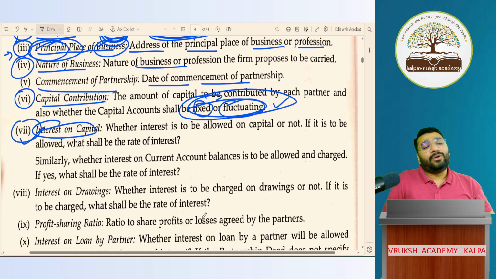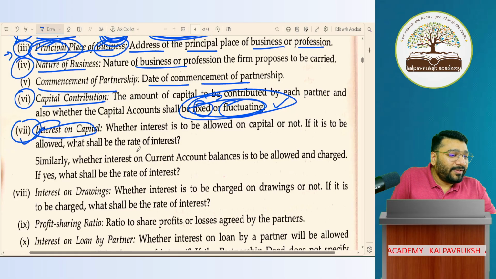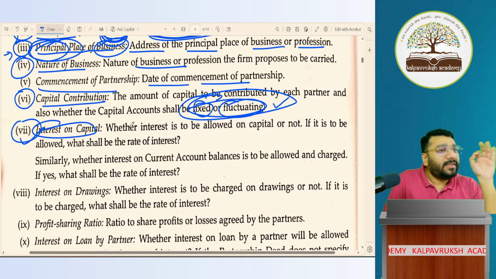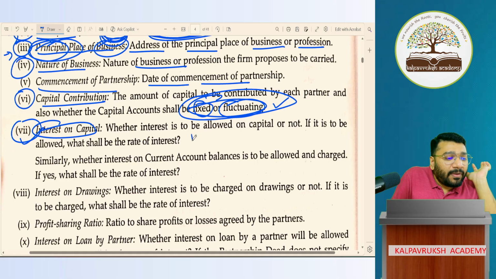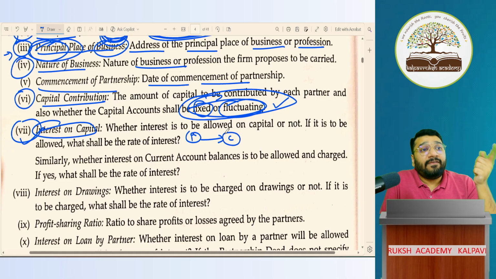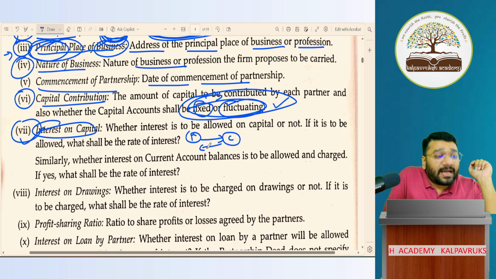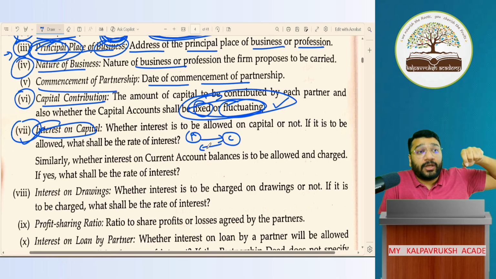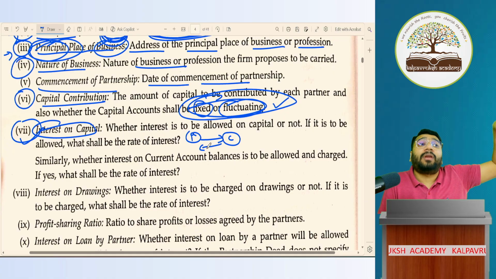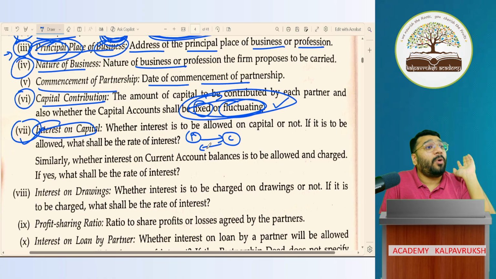It's not a loan, my dear. Loan is separate. Interest on capital is not a loan. Now, what is this point trying to say? This point is telling that if a partner is giving capital to the firm, and if the partner is expecting interest against that capital, you have to mention that the interest has to be paid by the firm at so and so rate.